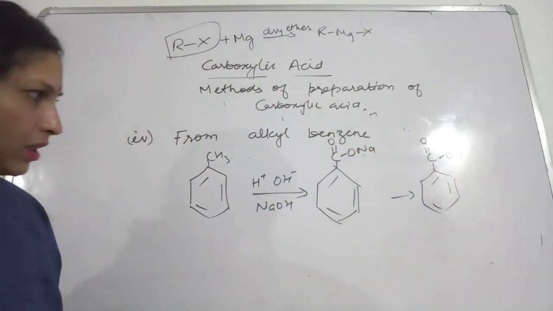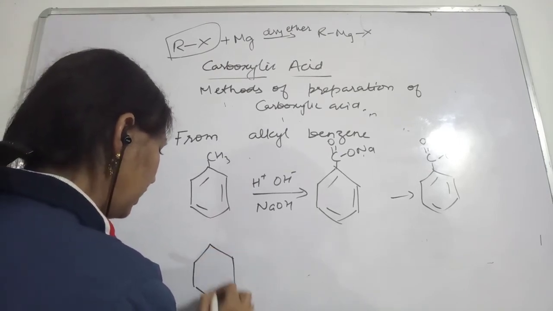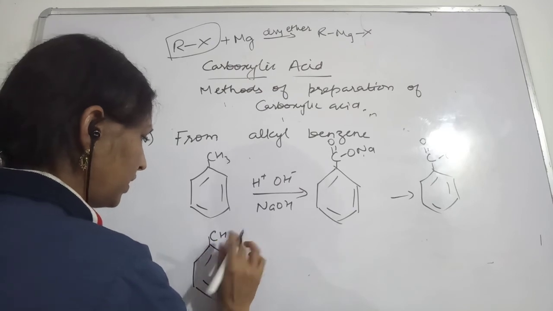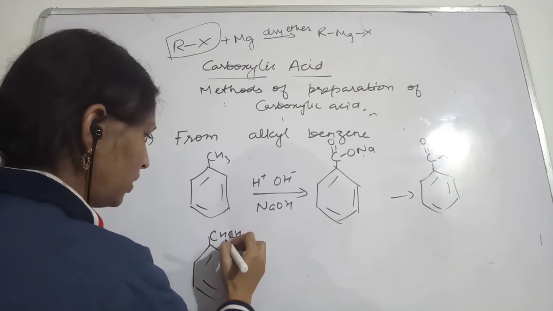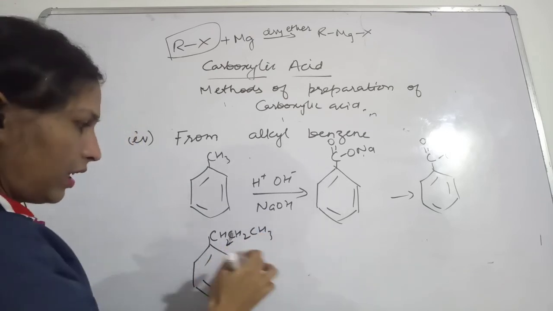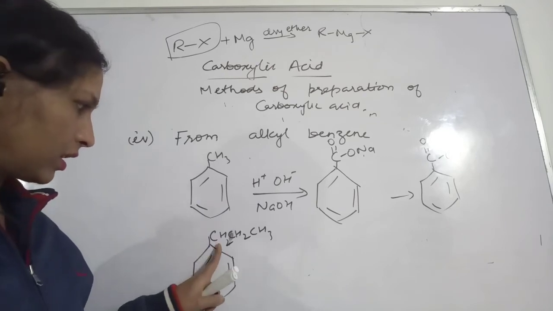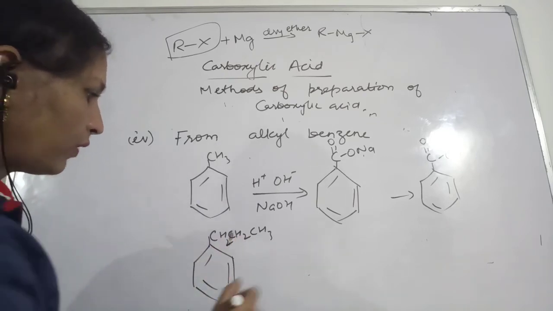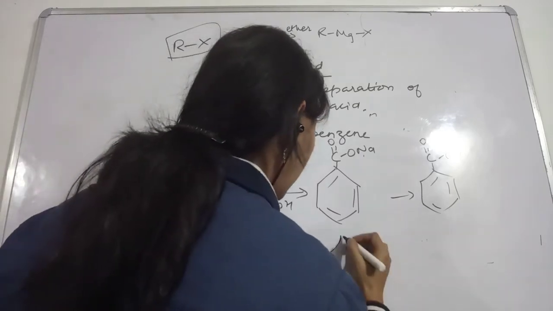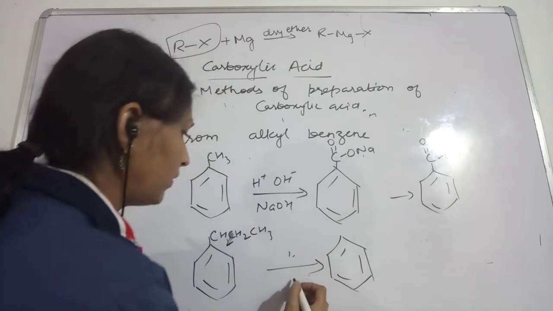then this will be COOH, benzoic acid. Suppose the longer alkyl group is associated, CH2CH2CH3, attached to your benzene ring. What will happen? The same thing, everything will remain the same.